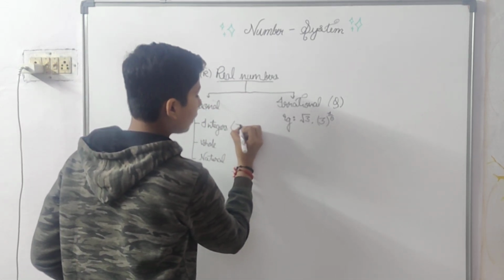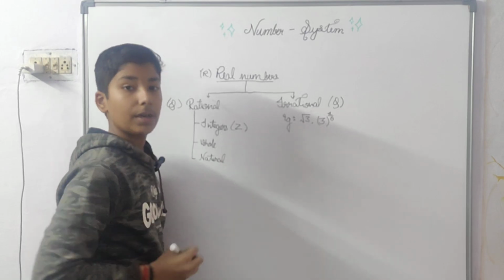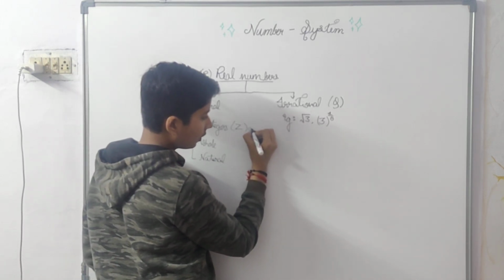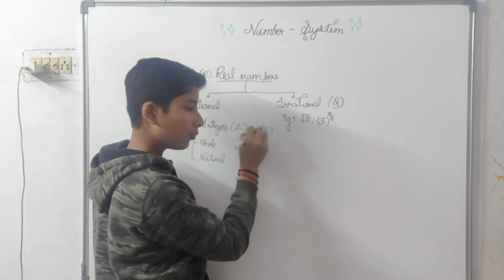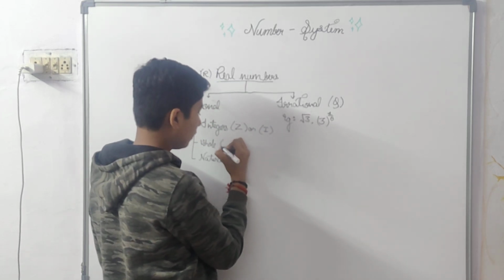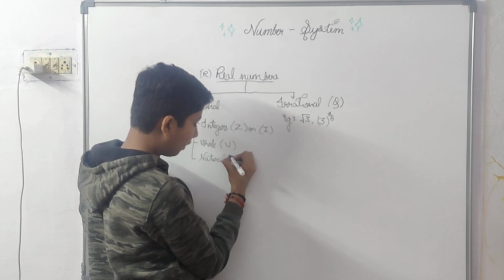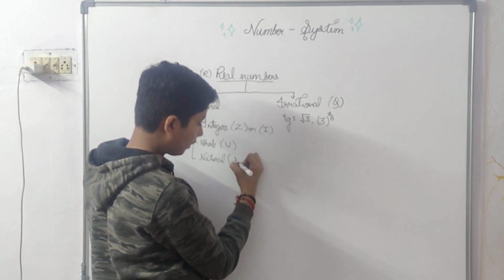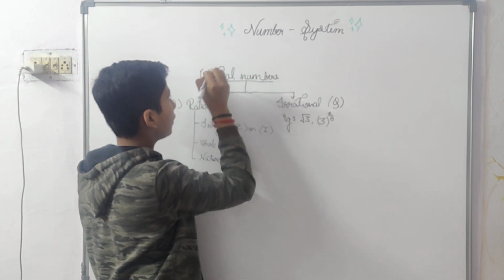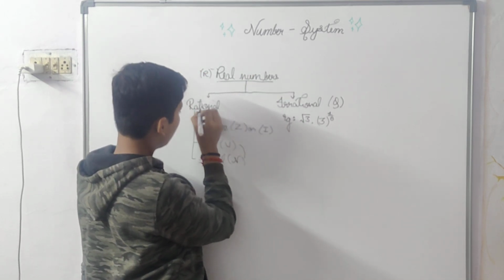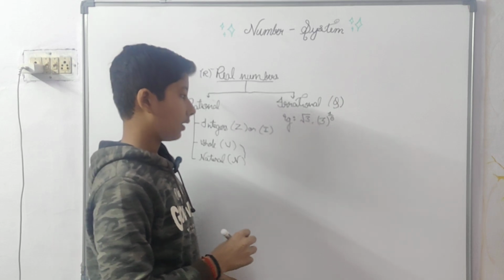Now, this is Z. Integers are Z or I. Integers are both Z and I. This is W, and this is N. These both are from the starting letter. This also from the starting letter, but these are not from the starting letter.